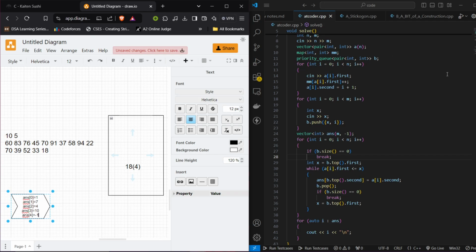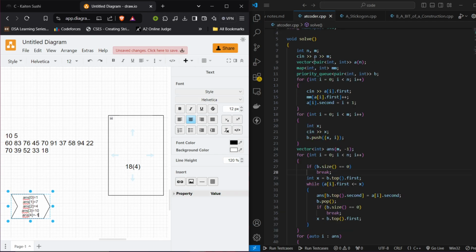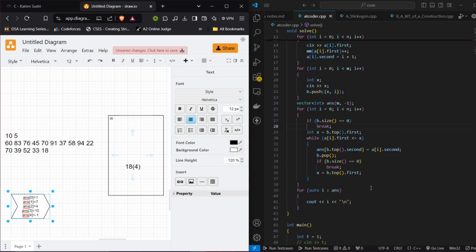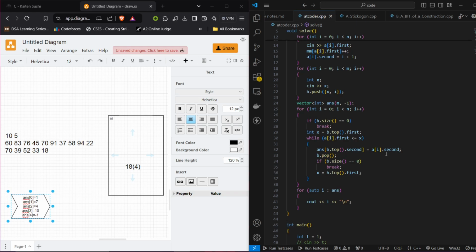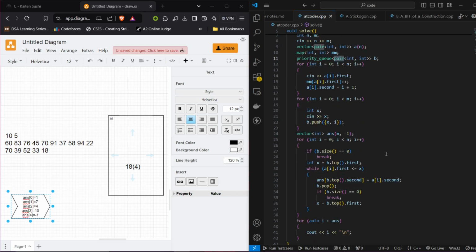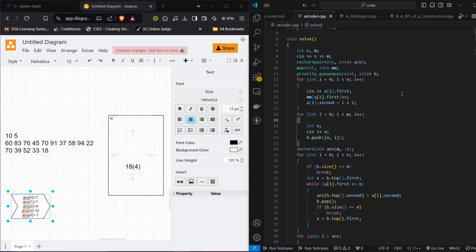So let's jump to the code. What I'm doing over here is I'm maintaining this pair. Let me quickly check why I need to do this pair. Why I'm maintaining a pair in here. ai dot second, I don't think that it is needed over here. We will quickly check by submitting it again.